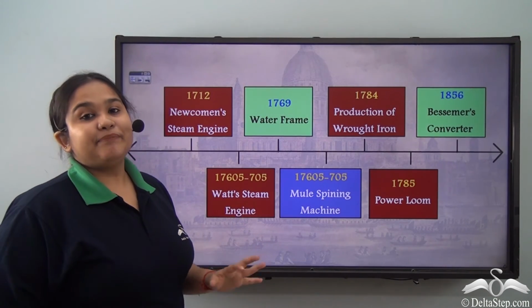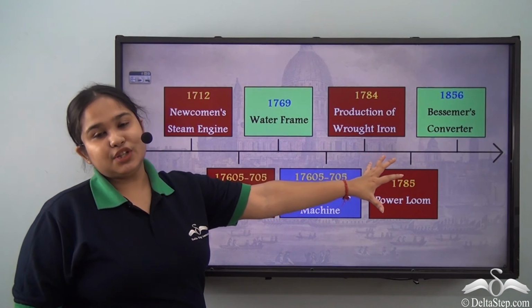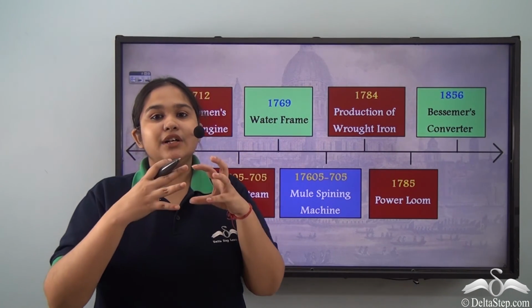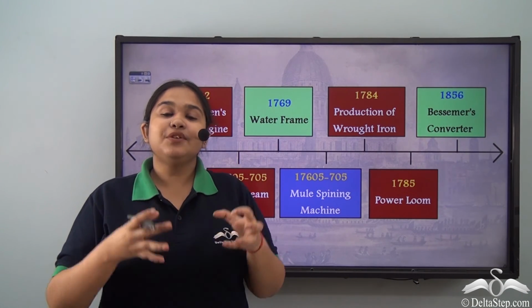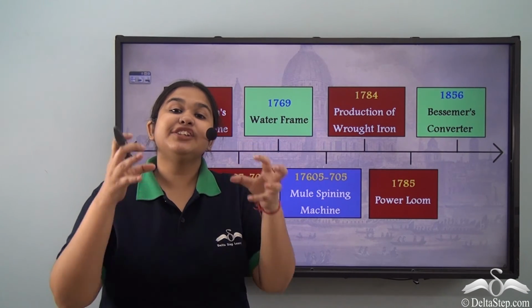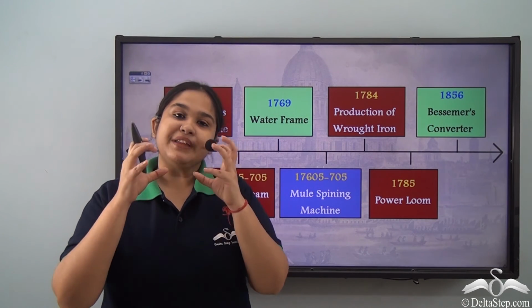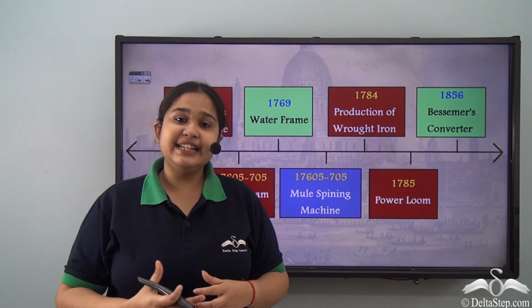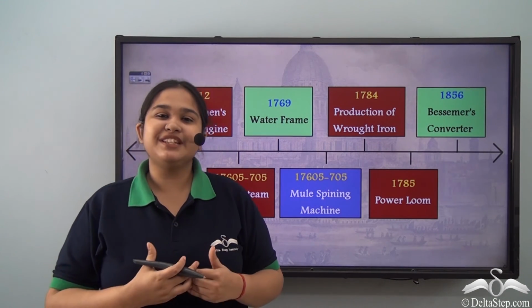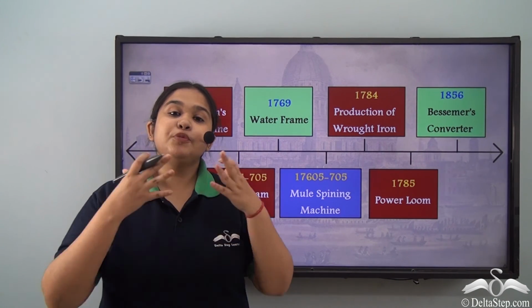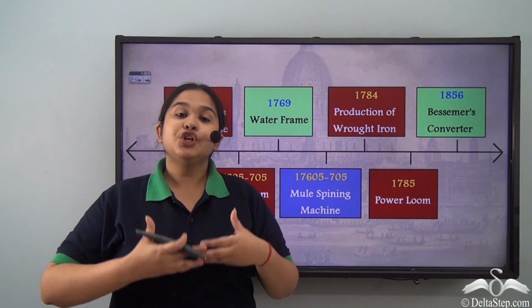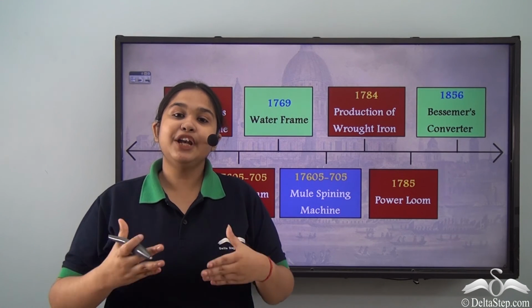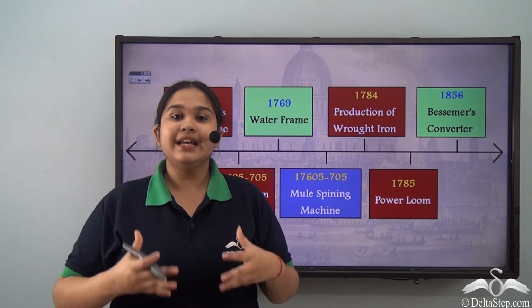Thus, we can see that all these inventions were primarily the change, primarily the ideas that were required to change the structure of the way the society was producing. So these changes, these innovations, ideas, the practical bent of mind of the scientists was basically what produced the age of innovations to take ahead the age of machines into the next world and to build the future, the modern world that we live in.